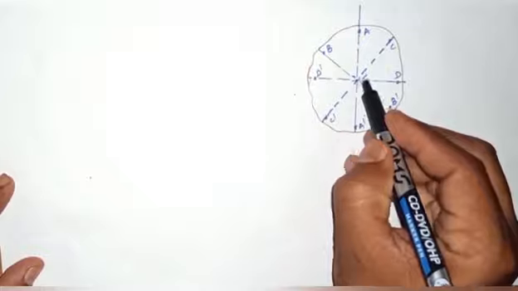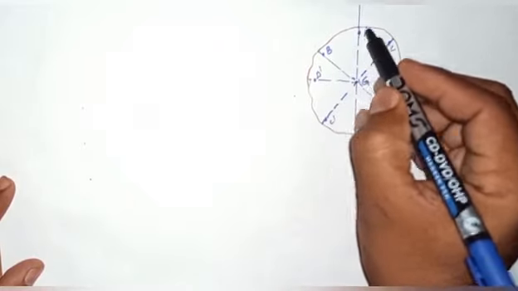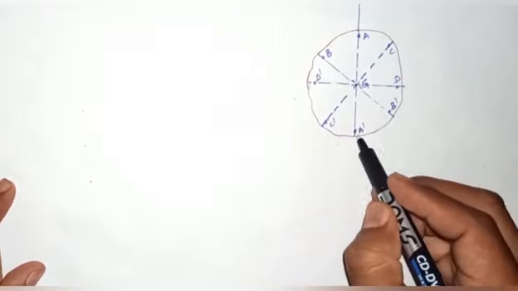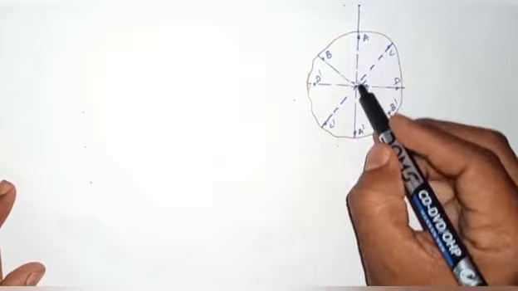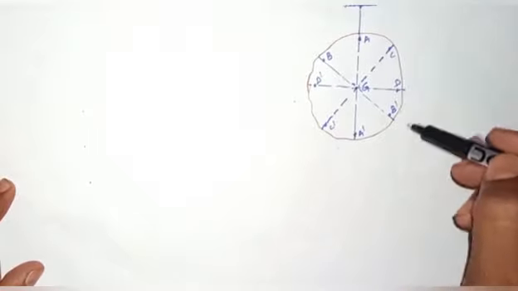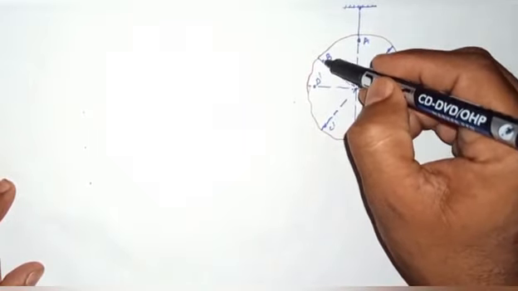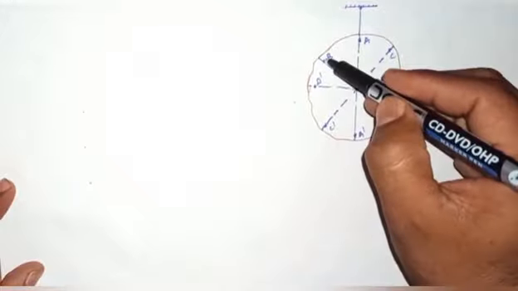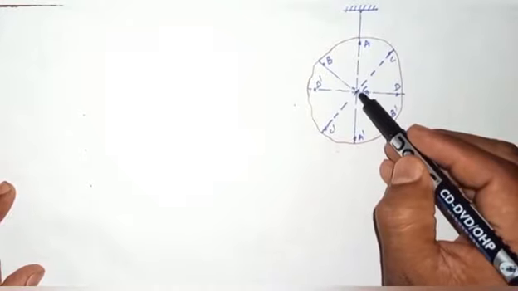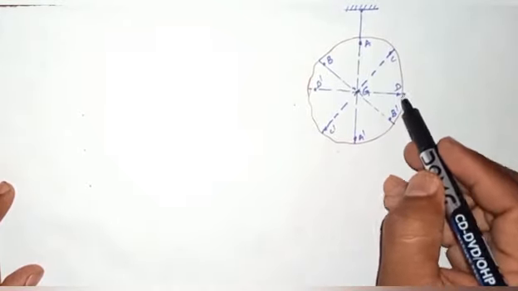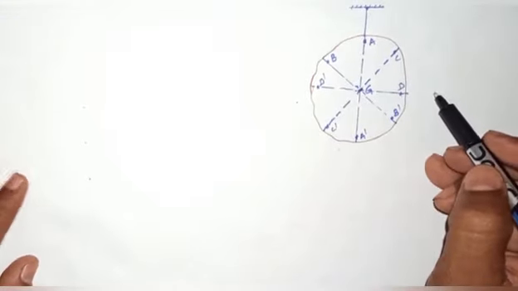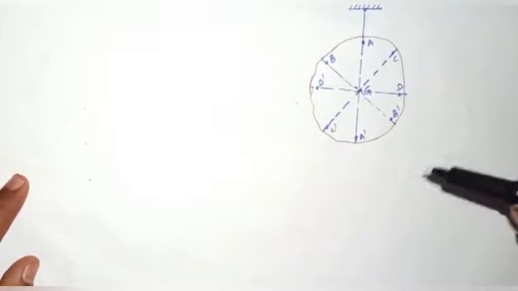Again we hang at point B, and this line also passes through the center of gravity at point G. We hang at points C and D, and here also it is stable at equilibrium.